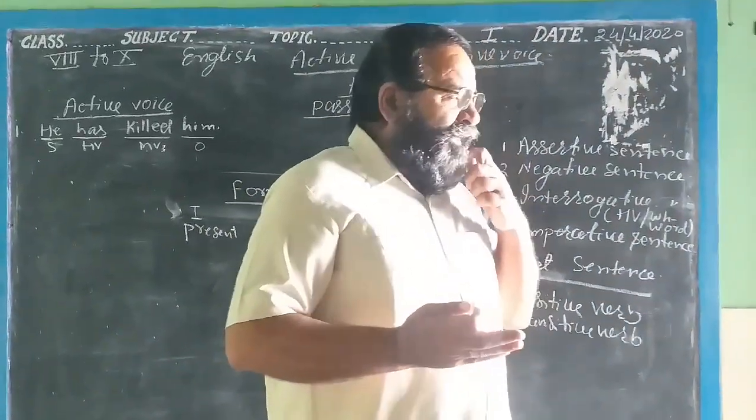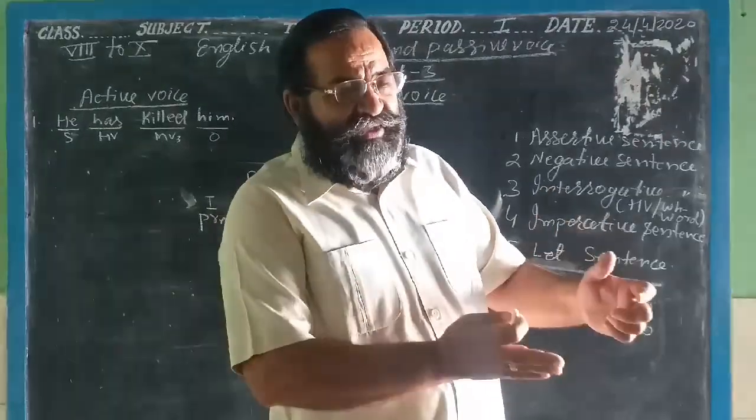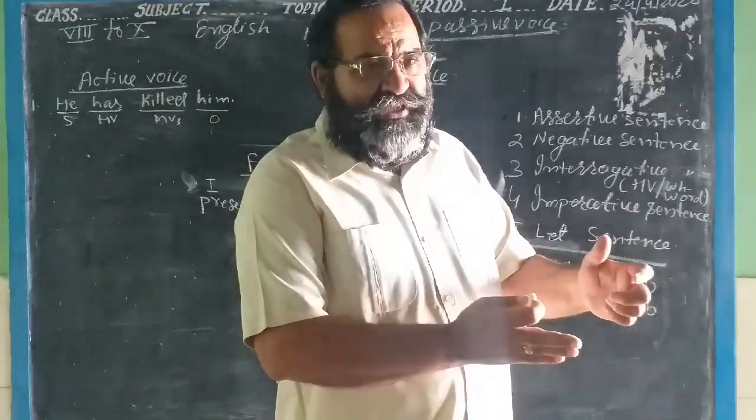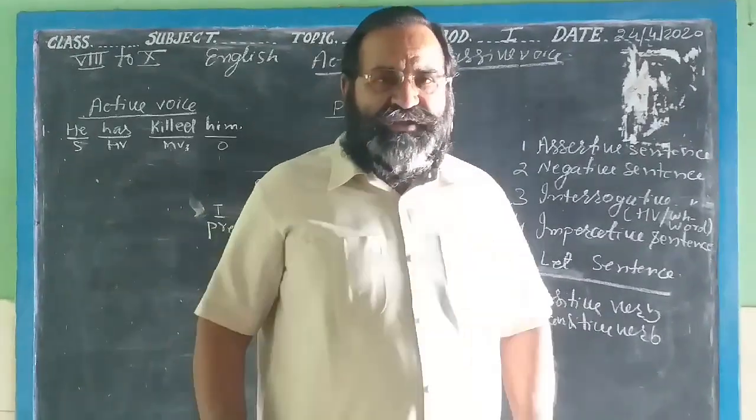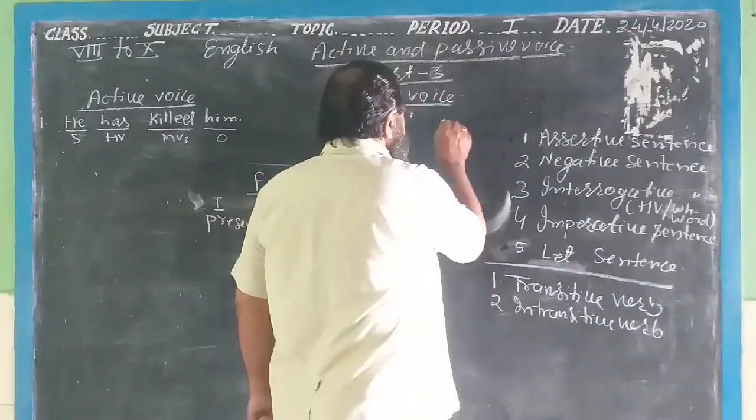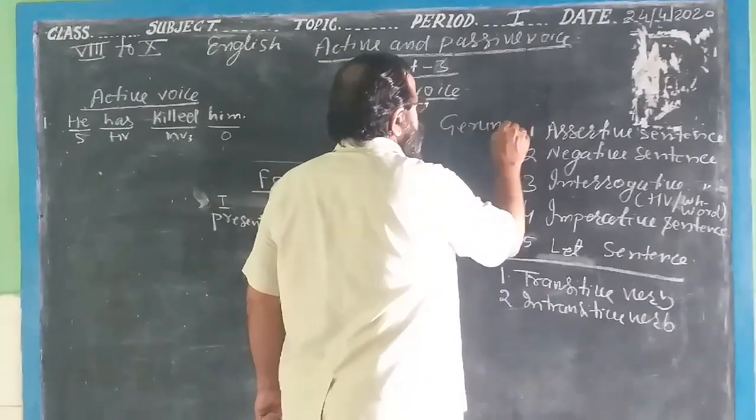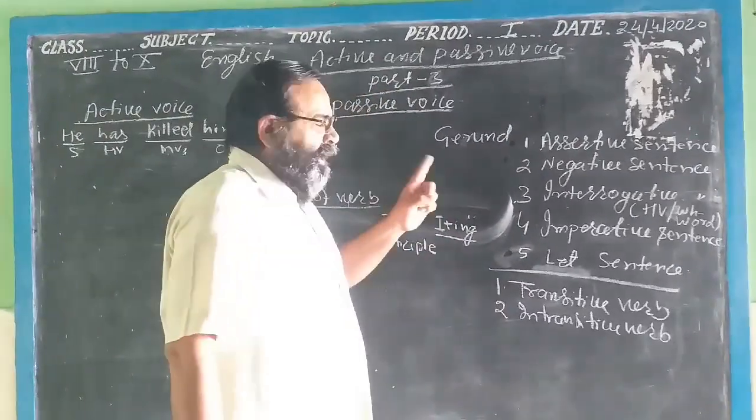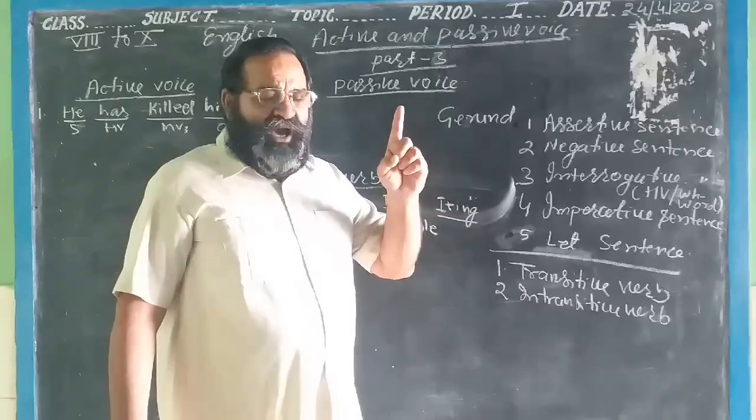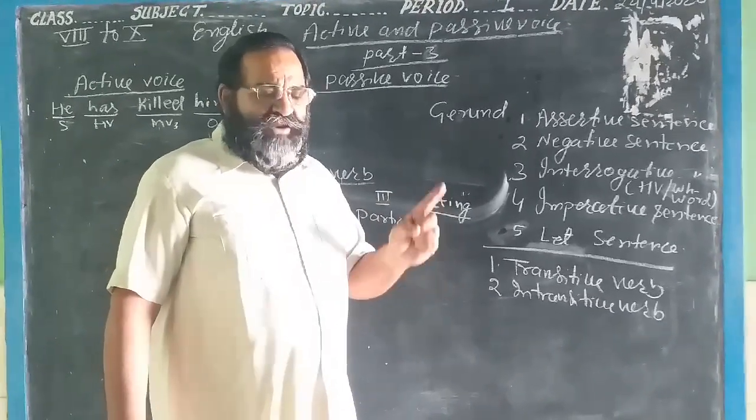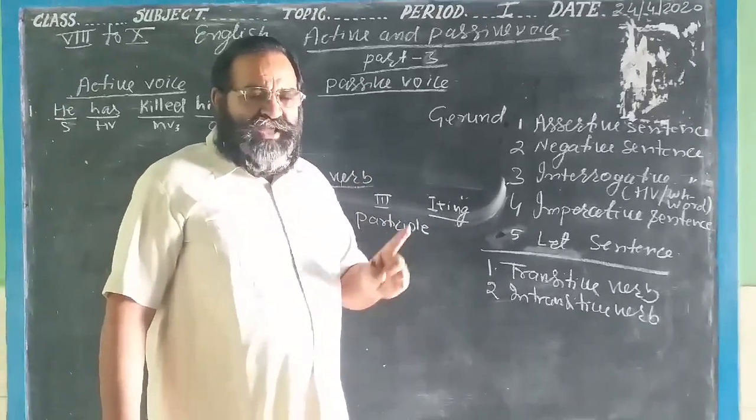But sometimes we see that the main verb is having the ing with it, and it is written at the beginning of the sentence. Then it is called a gerund. The main verb which is having the ing with itself and which is written in the beginning of the sentence is called gerund.